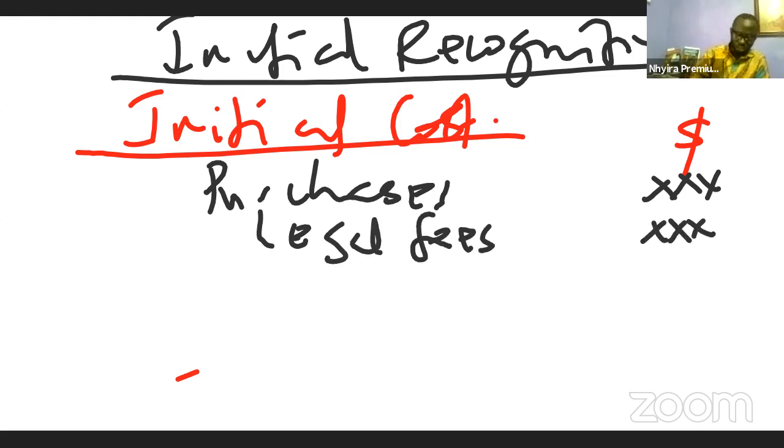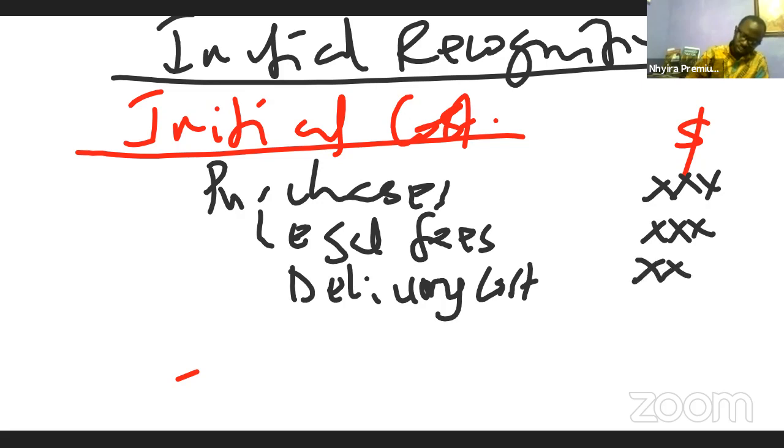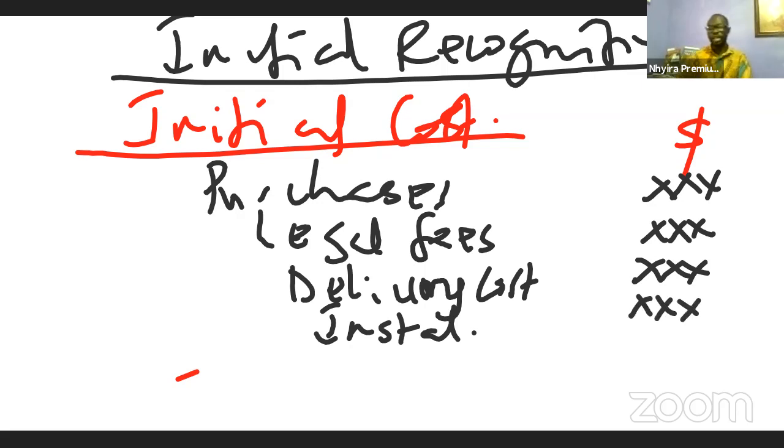We are talking about issues like delivery cost, okay? We are talking about issues like installation cost, okay? And any other cost that we incurred in bringing the asset to its present use is considered in relation to that.